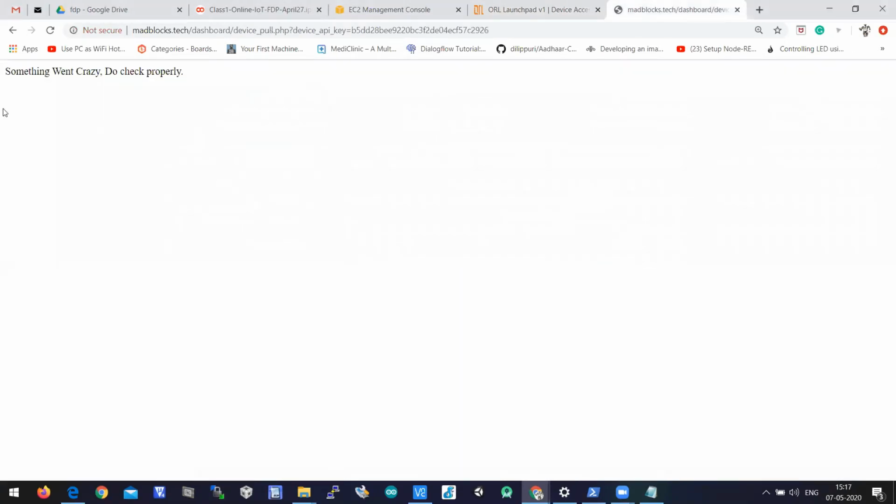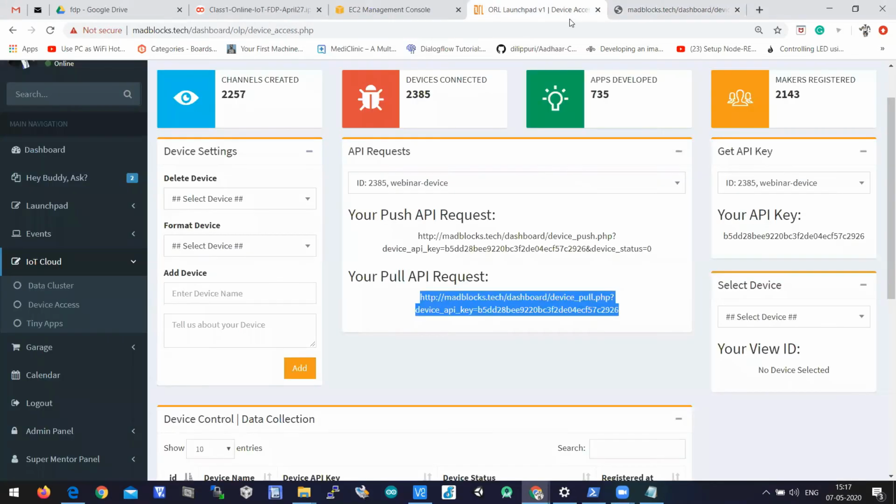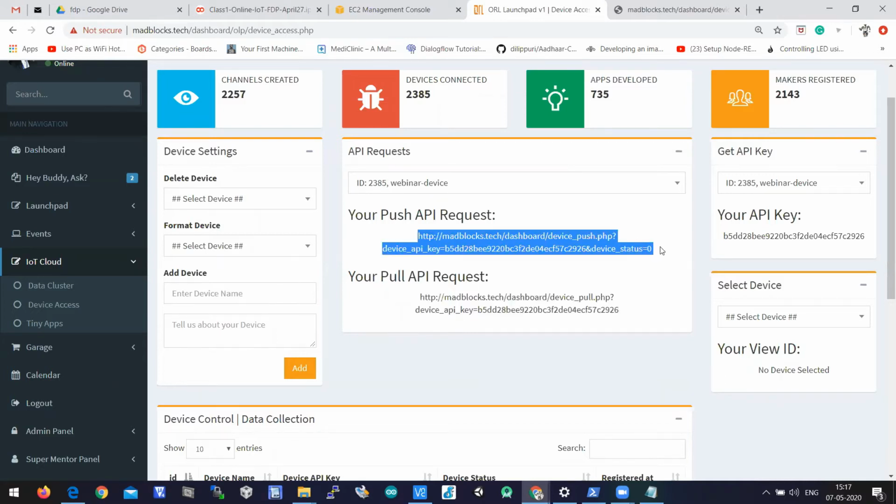So it is saying that something went wrong, check properly, which means that there is no data associated with this device because we have not uploaded anything here. We have not uploaded any kind of data. That is why it says do check properly. There is no data available here. So let us upload the data. How to upload the data? To upload the data, we have to use push API.